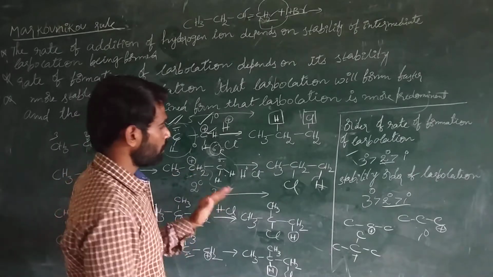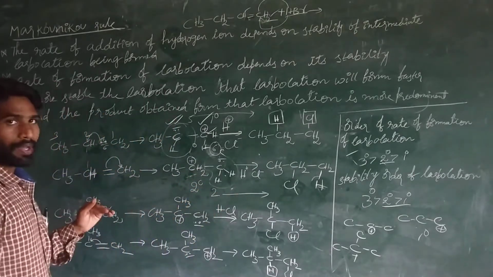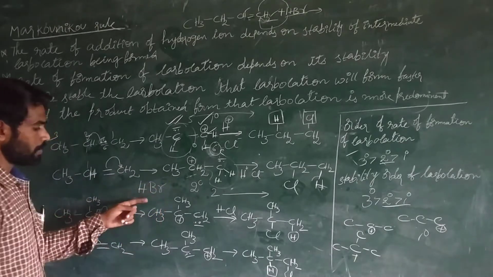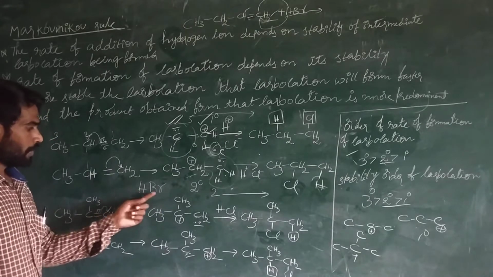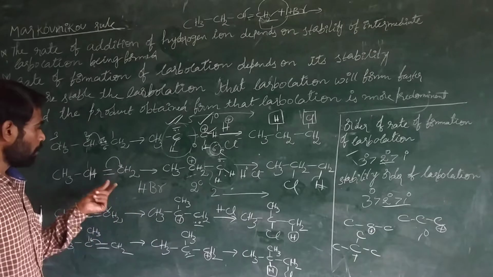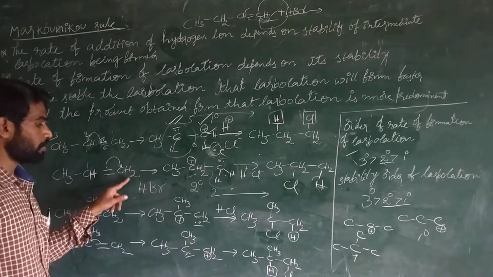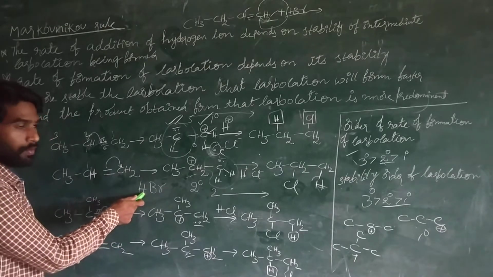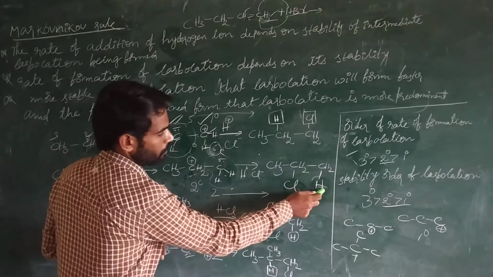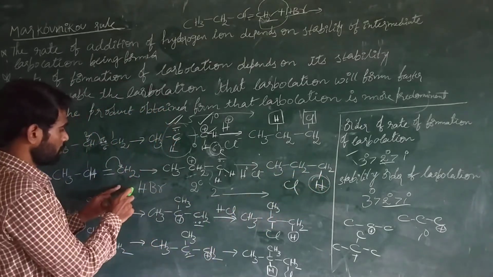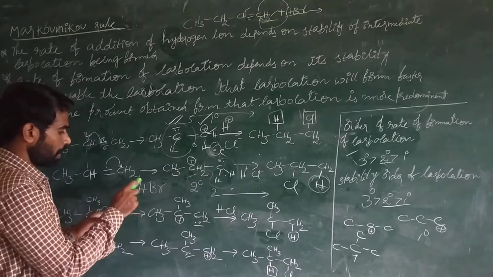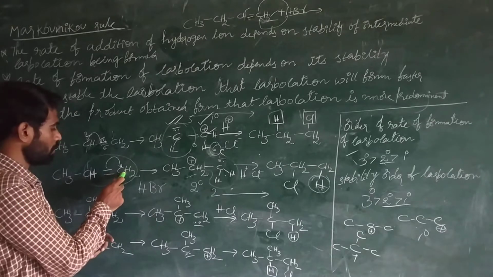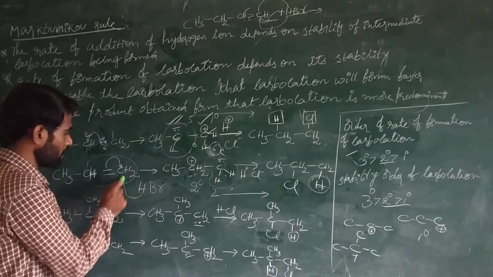So now, according to Markovnikov, the hydrogen atom of the halogen acid attaches to the double bonded carbon that already has the more number of hydrogen atoms. Is that satisfied or not now? Now this hydrogen atom is attached to this carbon, and this is more stable. That's why the hydrogen atom attaches to the double bonded carbon that already has more hydrogens.